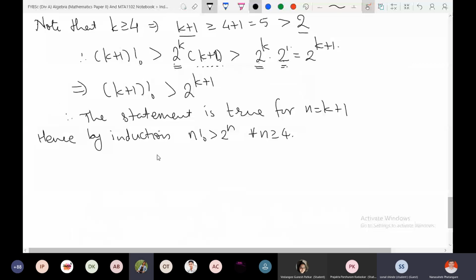Thank you, sir. For 2 raised to k plus 1, we can also write 2 raised to k times 2 raised to 1, or 2 raised to k plus 1.